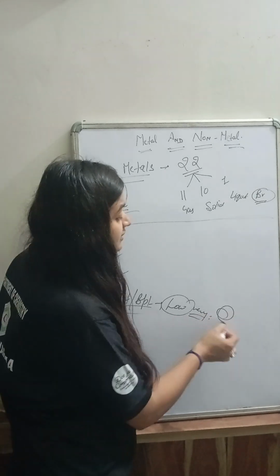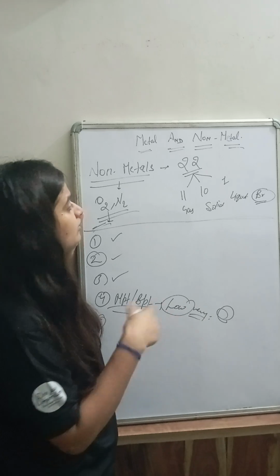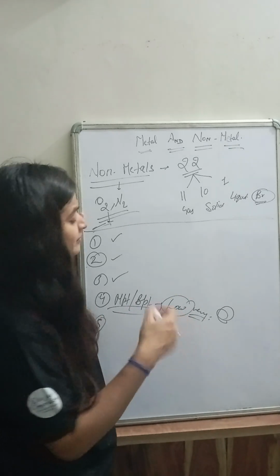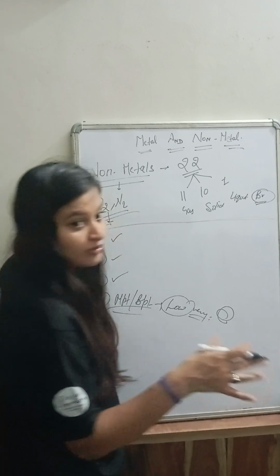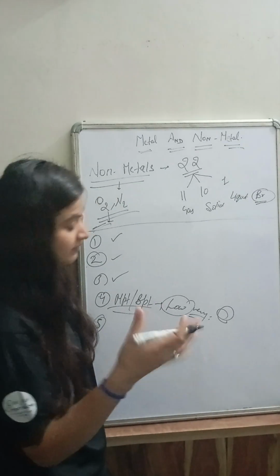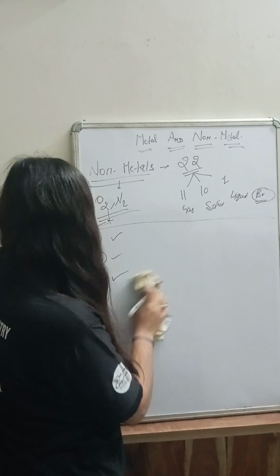Some non-metals can easily melt on our hand also. So as we do some experiments, we have to be very careful about that. Okay? Chemistry is not that easy. You have to remember some things.